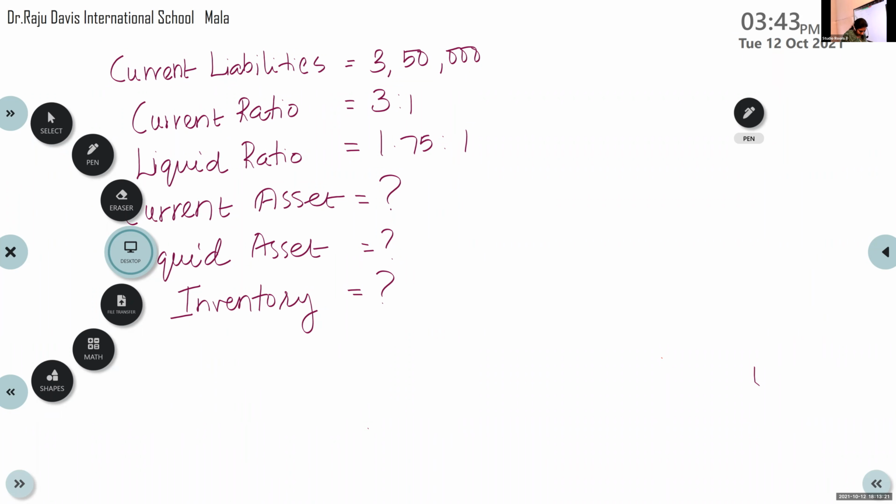What is the inventory that you got, Aparna? Ma'am, current asset is 10,50,000. Then liquid asset is 6,12,500. Then inventory is 4,37,500. Very good, right answer. Did everyone get this? Yes or no?